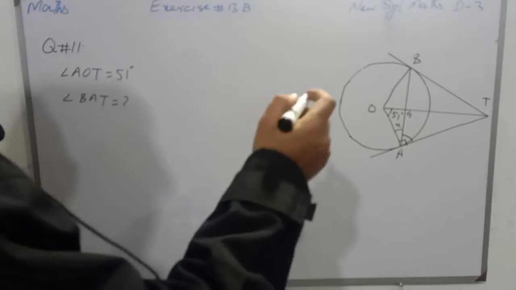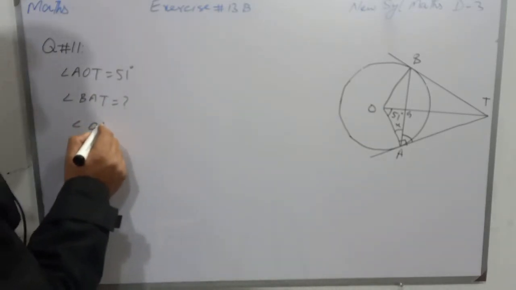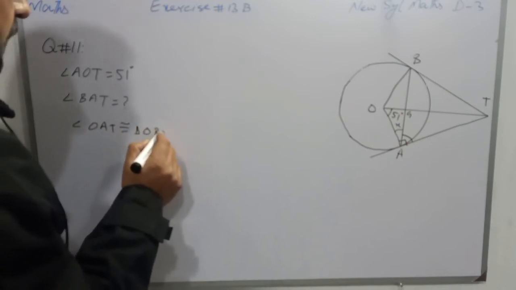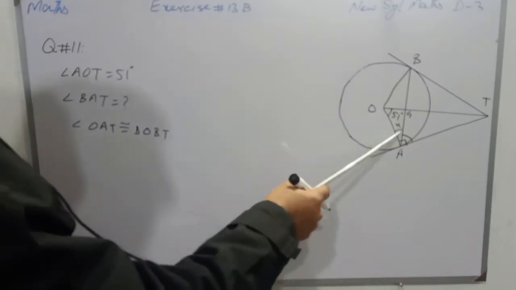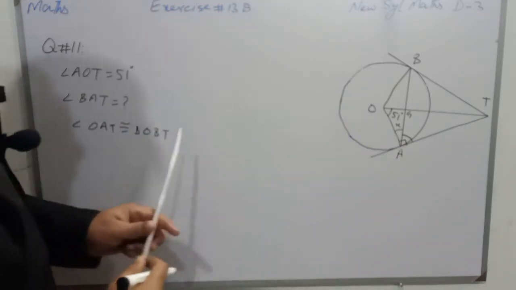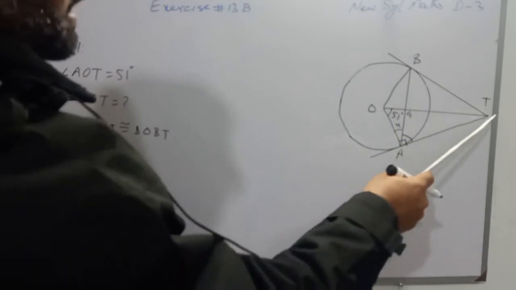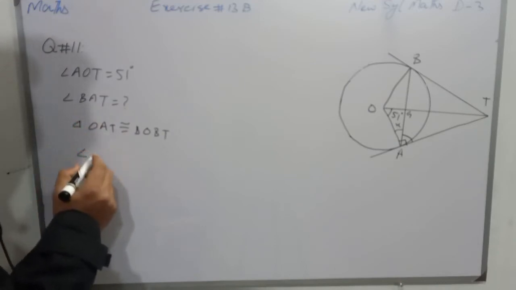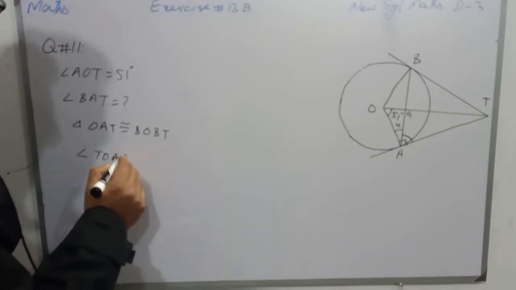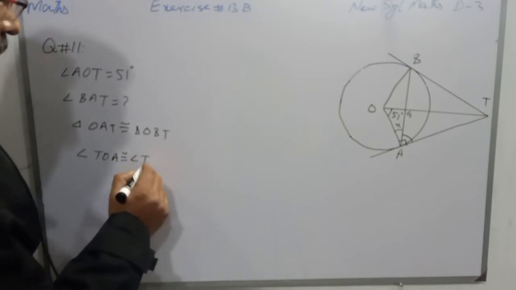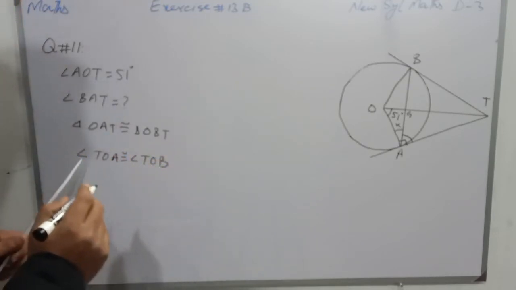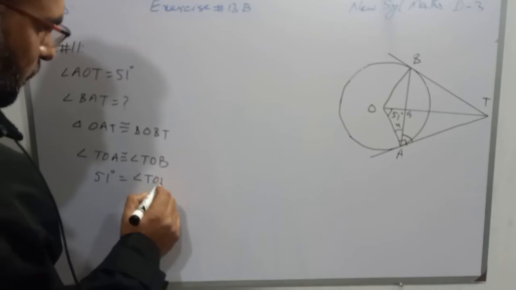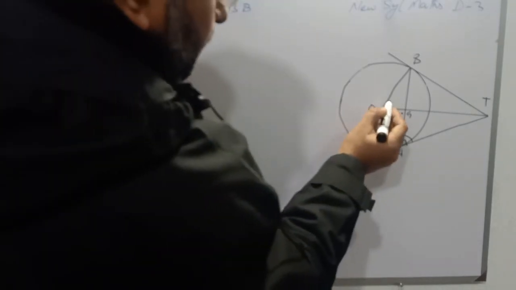So triangle OAT is congruent to triangle OBT. So students, if these two triangles are congruent, then angle TOA and TOB will be congruent. So angle TOA is congruent to angle TOB. Angle TOA is 51 degrees, so angle TOB will also be 51 degrees.